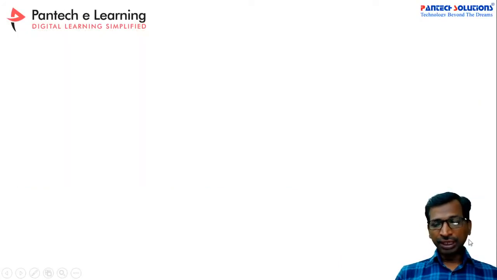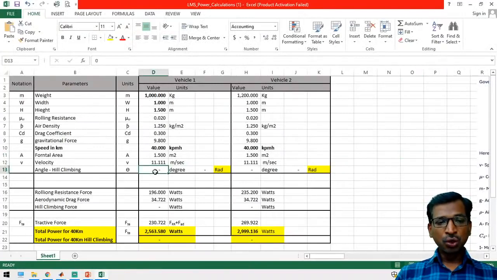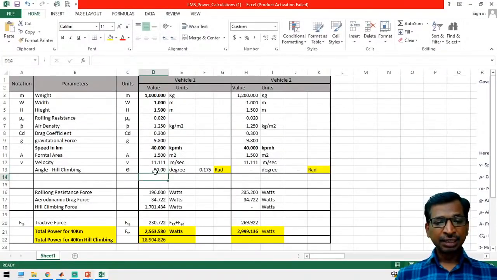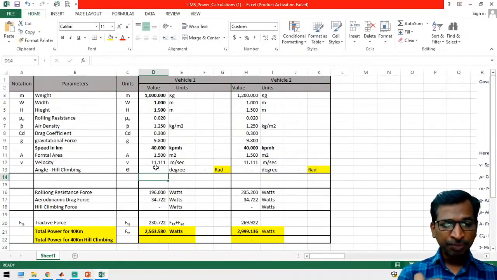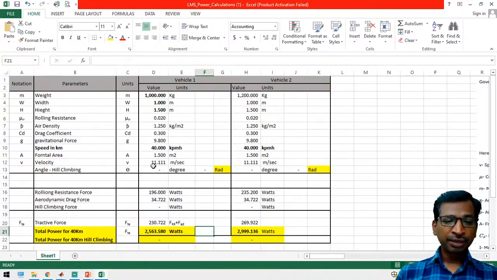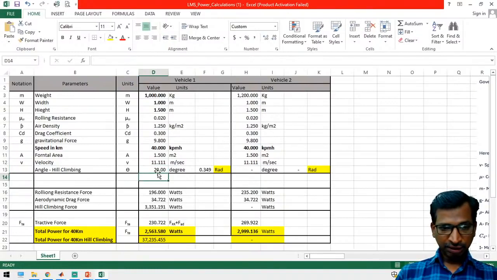And suppose you take these calculations. Here I am going to increase the angle. Earlier, if you are keeping your vehicle on the flat surface, then the power rating will be about 2.5 kilowatt. See here, the 2.5 kilowatt is the power range. Suppose you are going to use it in the hill area, we can start from 5 degrees. If you apply 5 degrees, then the power rating will be 9.5 kilowatt.